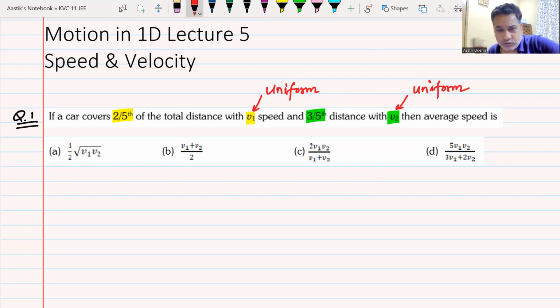Speed has got nothing to do with direction. It can go anywhere. So if I ride on a bike and I keep my speedometer at 50 km/h, I can go up, I can go down, I can go here, I can go here. This question is valid whether it is 1D motion or 2D motion or 3D motion. So remember, the heading of the chapter may be 1D motion, but whatever we are doing is not restricted only to 1D motion. Do we understand this?